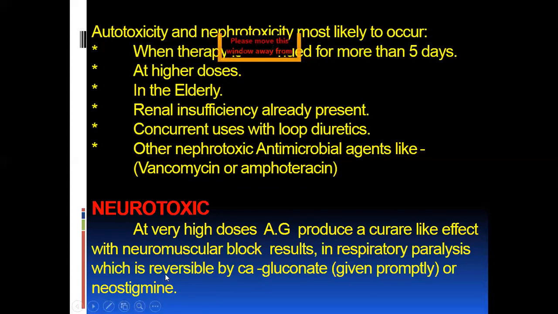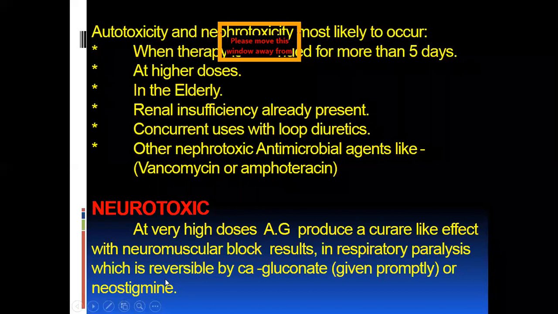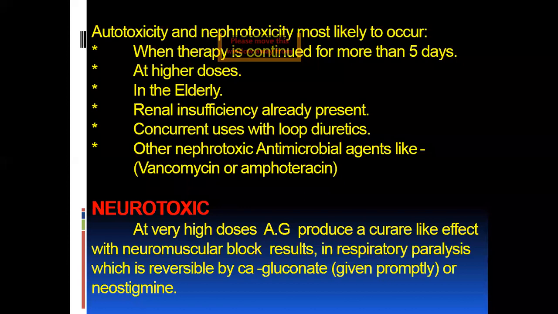So the effect on neuromuscular transmission is that they block neuromuscular transmission and inhibit acetylcholine release from the motor end plate, resulting in apnea and muscular paralysis. So this is the neurotoxic effect.